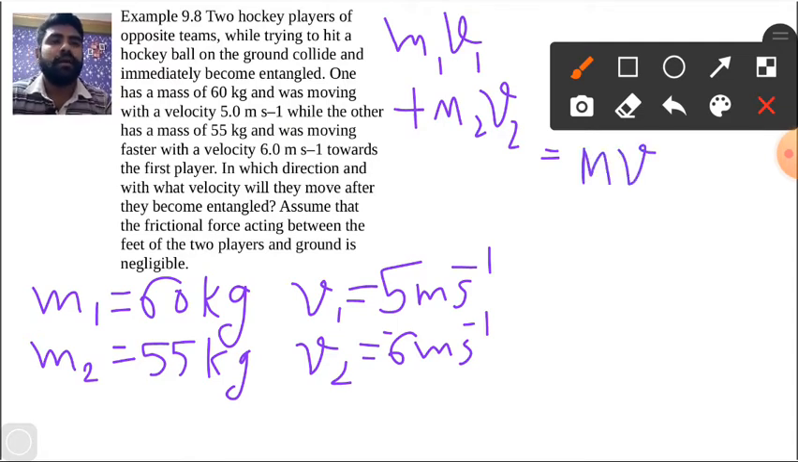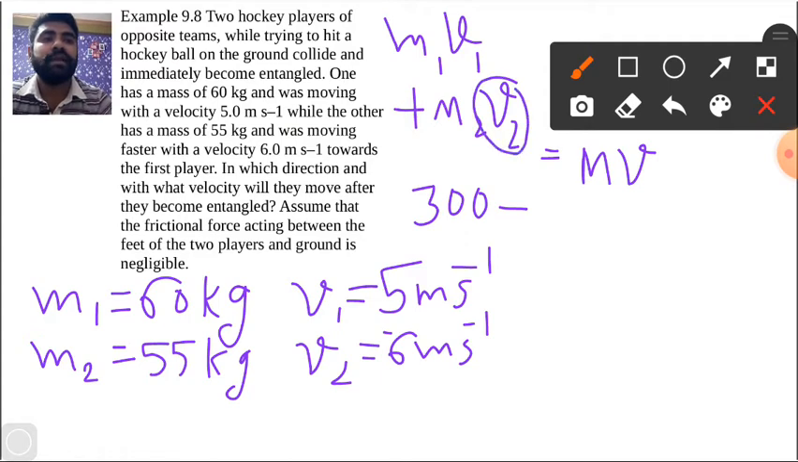Now step by step we are putting in the values of each and every term. First m1 is 60, so 60 into 5 will be 300. Then minus, why minus? Because v2 is negative, so because of that negative sign I have to write a negative here. So 6 into 55 will be 330. So 300 minus 330, whatever the answer is, that is our initial momentum.